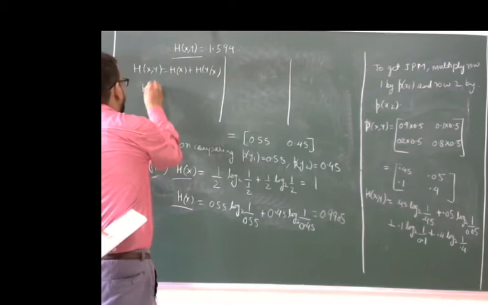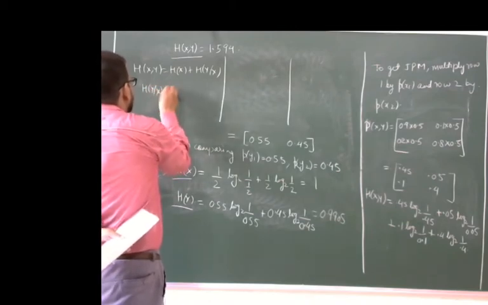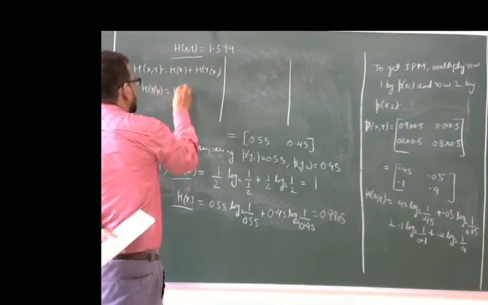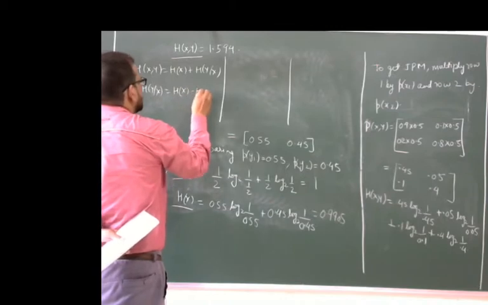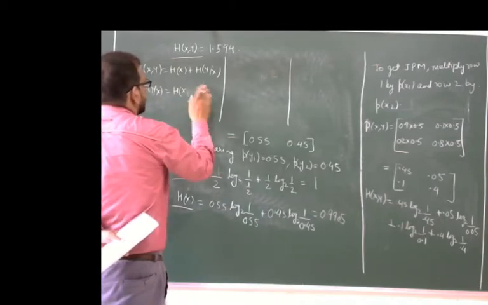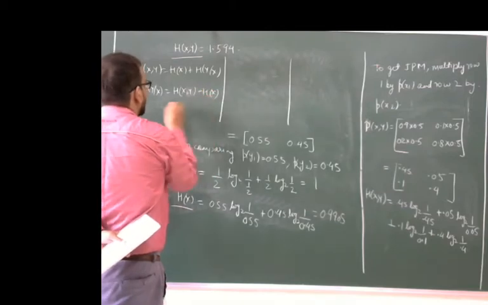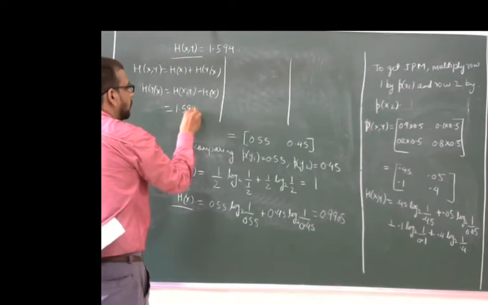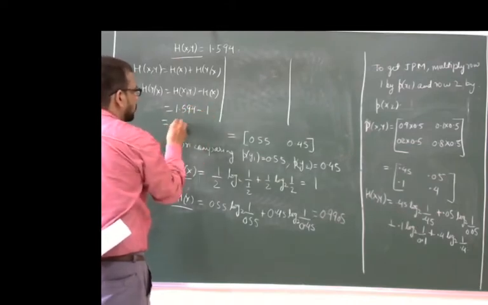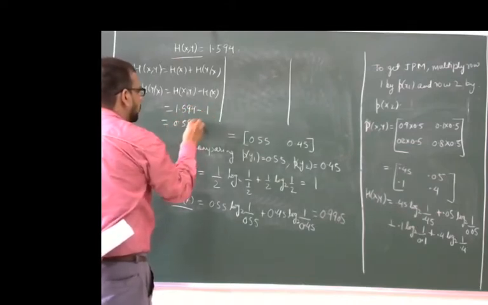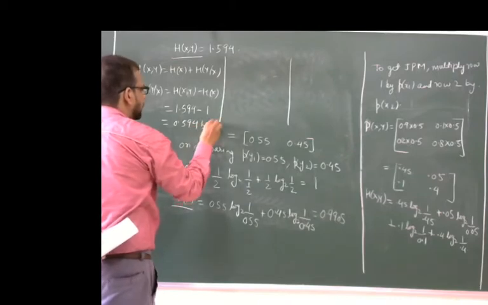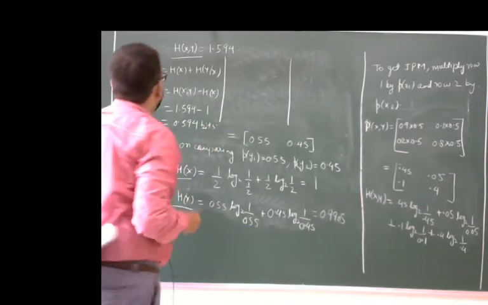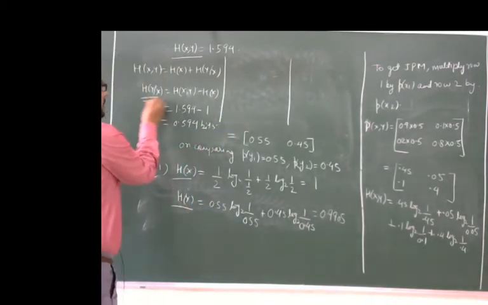Then we can say H(Y|X) is equal to H(X,Y) minus H(X) is equal to 1.594 minus 1, we get 0.594 bits. Okay, this is the conditional entropy H(Y|X).